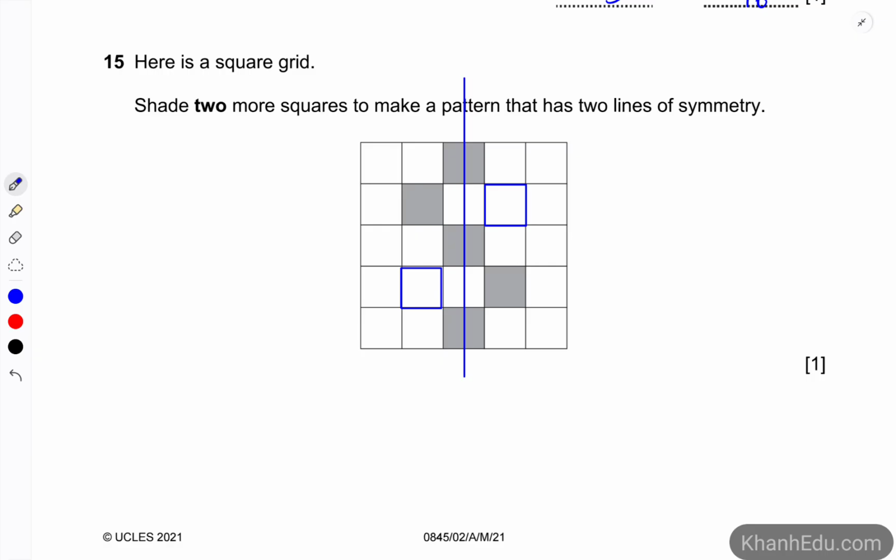So if we add 2 squares in the place like this, then another line of symmetry would appear. That is the one on the horizontal. So yes, 2 lines would be the correct answer. So we're going to shade the 2 extra squares.